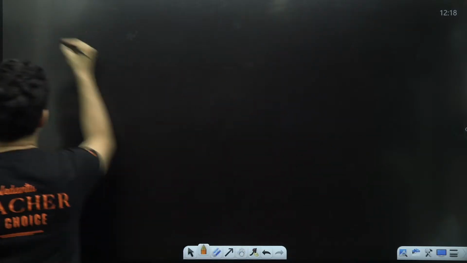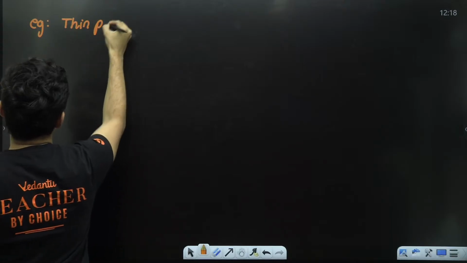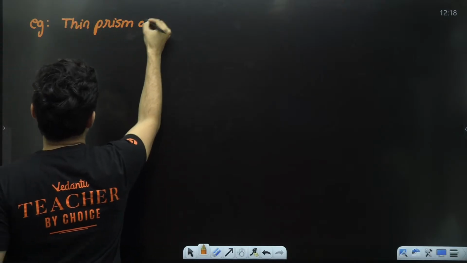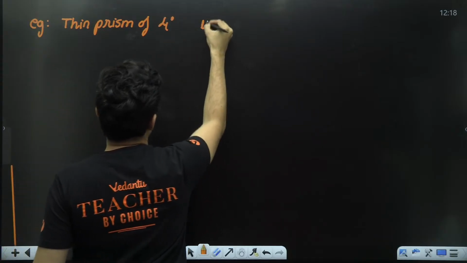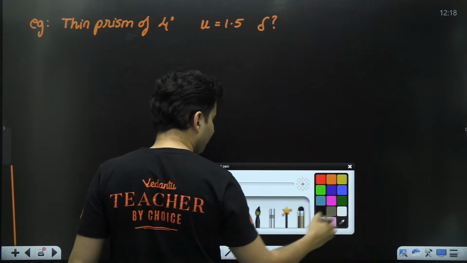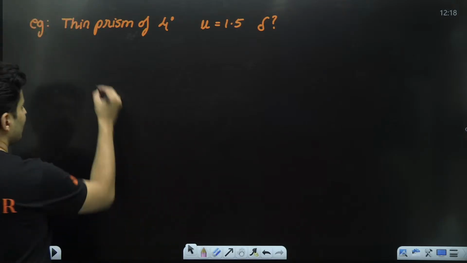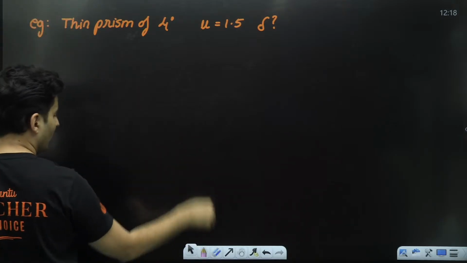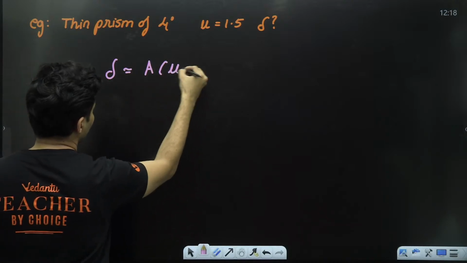If they tell you there is a thin prism of 4 degrees having refractive index 1.5, find the deviation. How will you solve that question? Well, because the prism is thin, the deviation is always given by A into (mu minus 1).